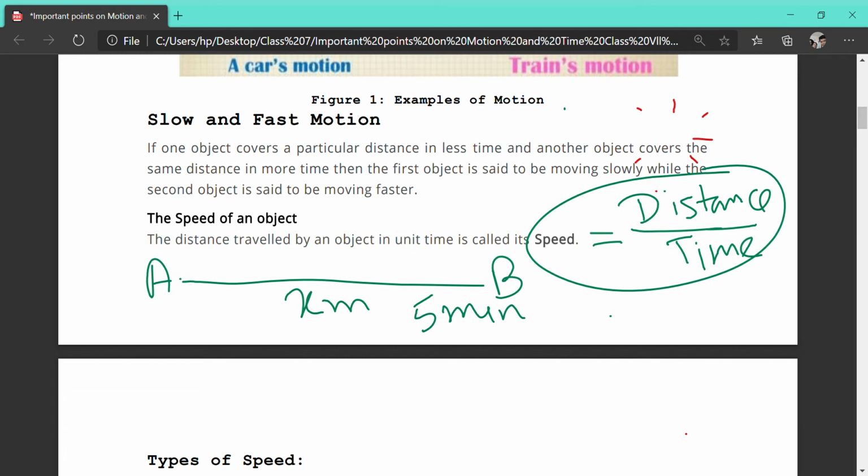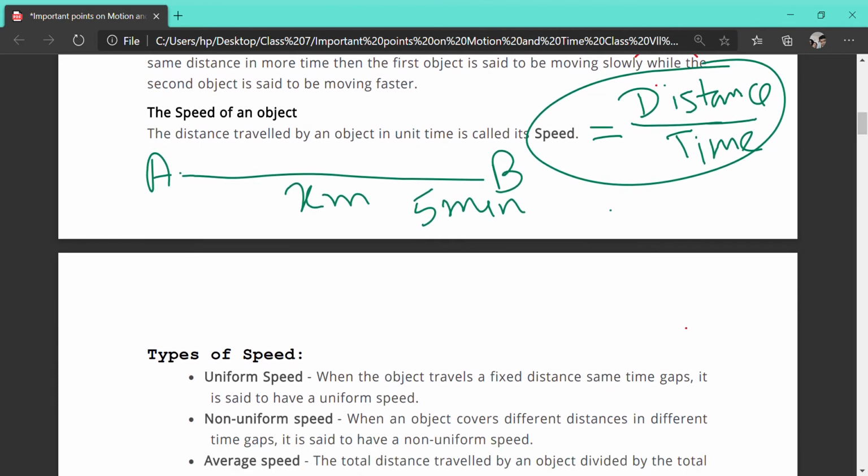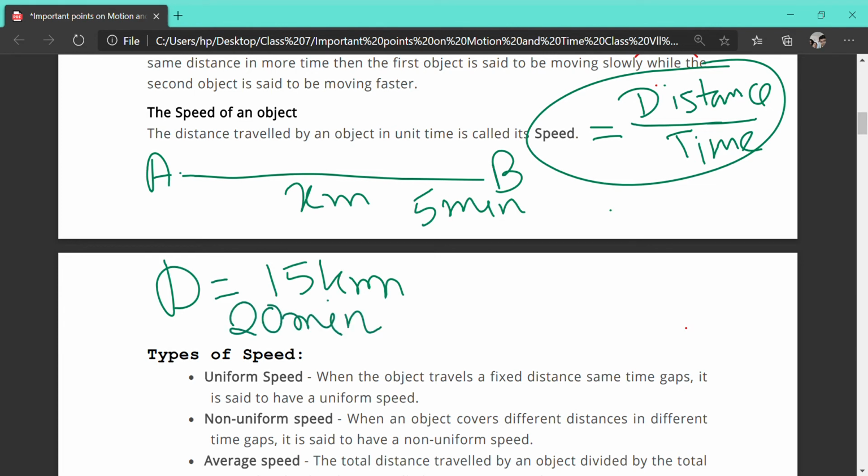I'm just giving you a problem. Distance equals 15 kilometer, and you have taken 20 minutes to cover. So what will be the speed? And one thing remember, you have to convert the minute into second.